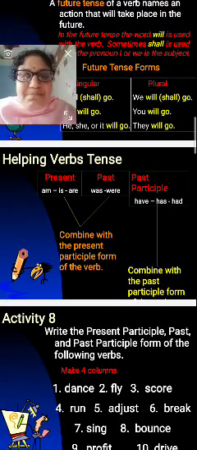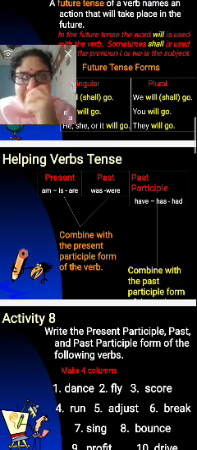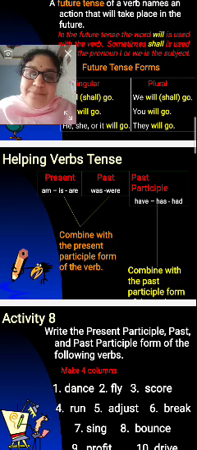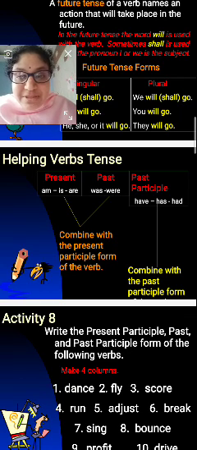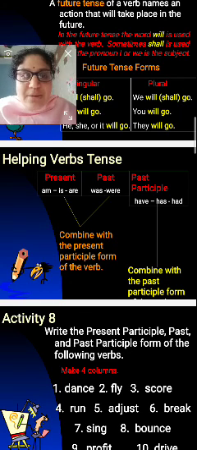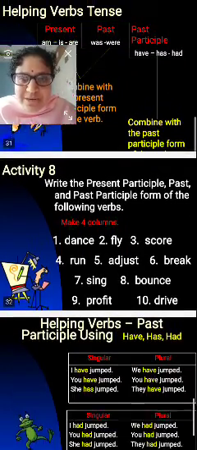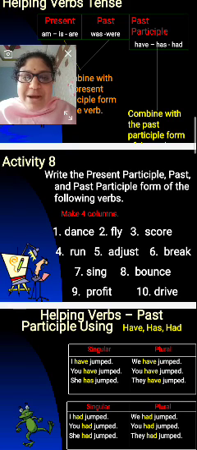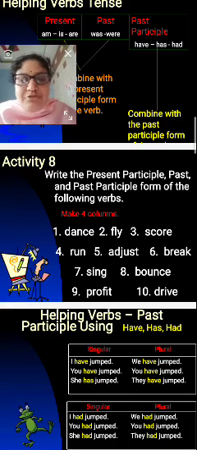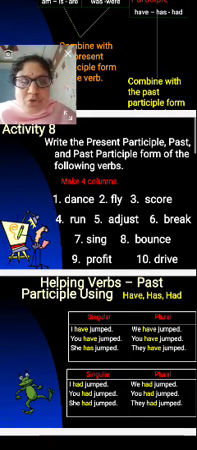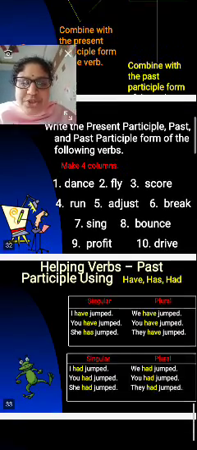Present, past, past participle. Present: am, is, are. Past: was, were. Past participle: have, has, had. So here, present and past are combined with the present participle form of the verb, and the past participle is combined with the past participle form of the verb. Next, write the present participle, past and past participle forms of the following verbs. Make four columns here. I have dance, fly, score, run, adjust, break, sing, bounce, profit and drive.